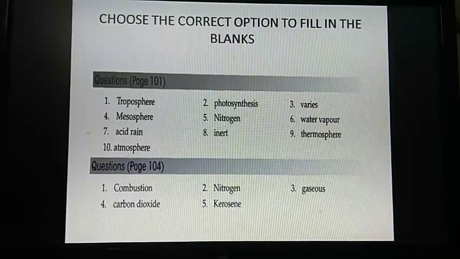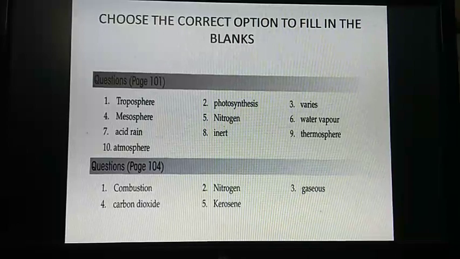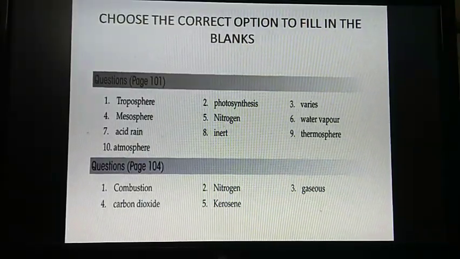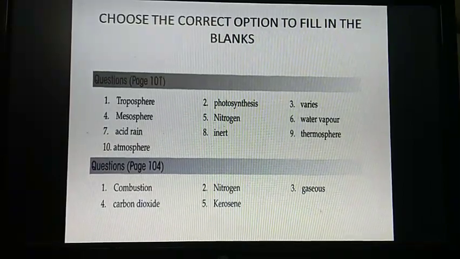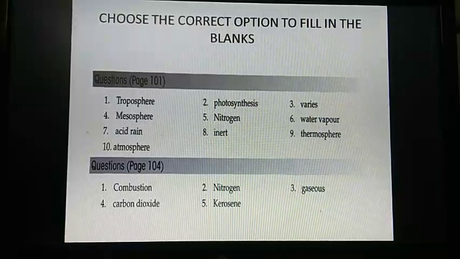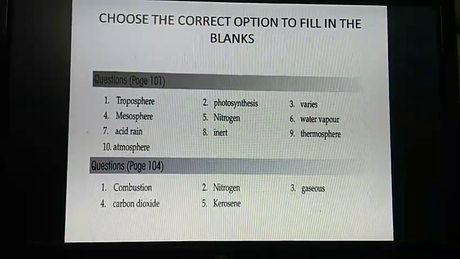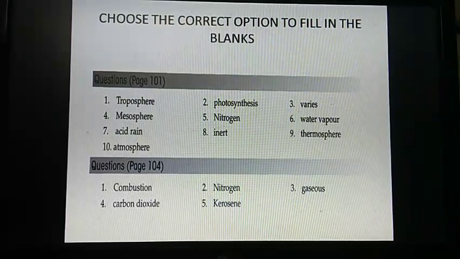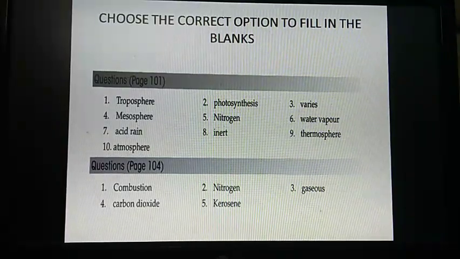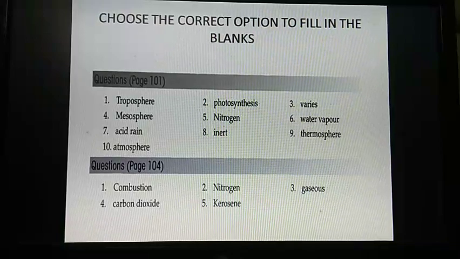Dash is the closest layer of the atmosphere to the earth. Answer is troposphere. Number 2. Green plants manufacture food through the process of dash. Answer is photosynthesis. Number 3. Air has no specific chemical formula and its composition dash from place to place. Answer is varies.